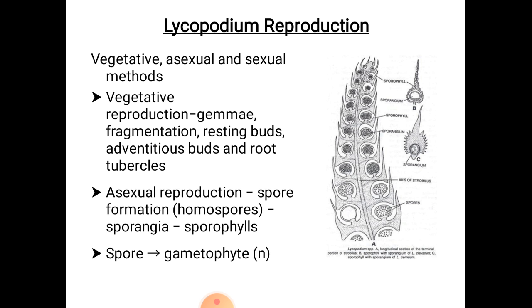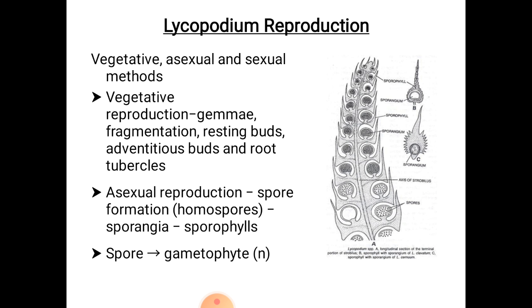Asexual reproduction takes place by spore formation. These Lycopodium plants are homosporous. The longitudinal section of the cone or strobilus shows a central axis around which many sporophylls are spirally arranged. Each sporophyll bears a single sporangium on its dorsal side.